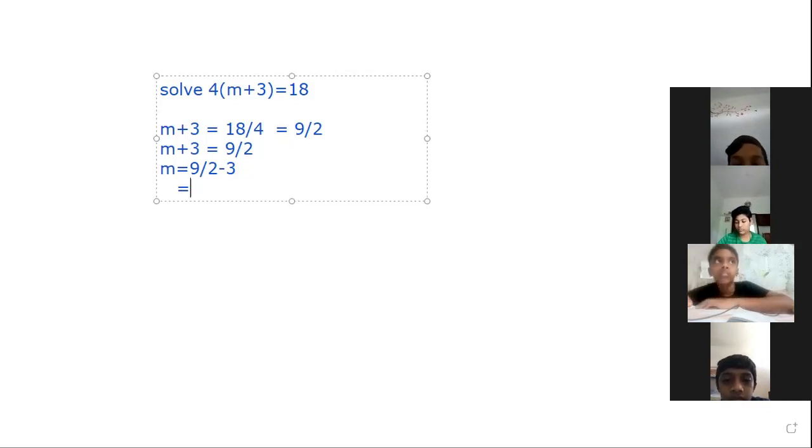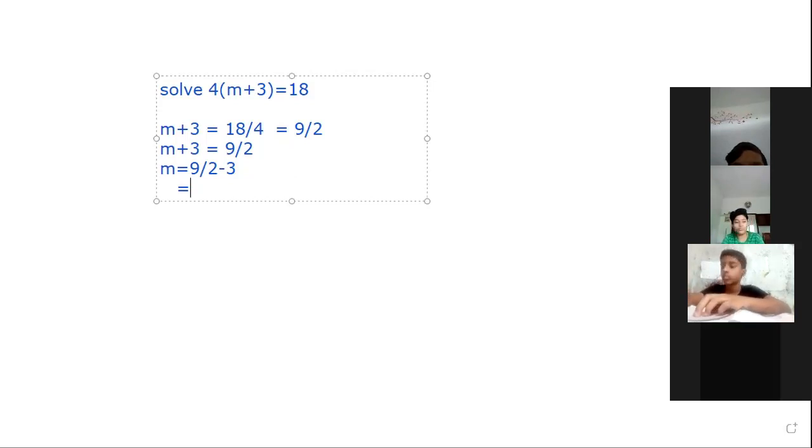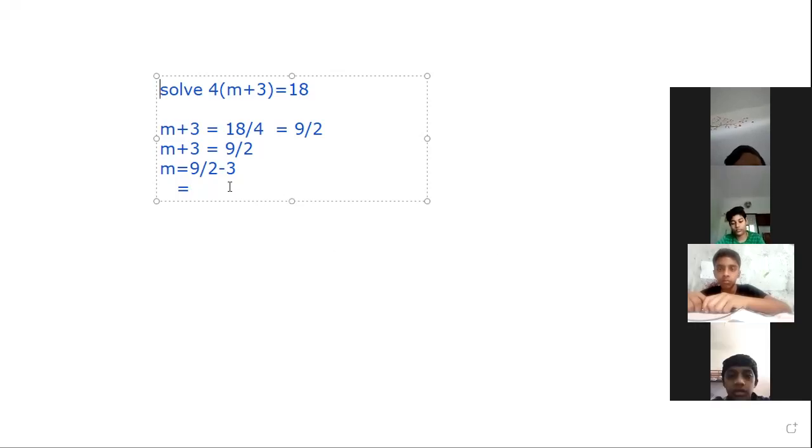Yes, first of all, the numerator of 9 by 2 is 9. And what about 3? 3 is a whole number and we can write it in the form of a fraction as 3 by 1. Looking at the denominators, they are different: 9 by 2 and 3 by 1, 2 and 1 are different. So we can use cross multiplication. Then what happens? 9 minus 6, divided by 2.